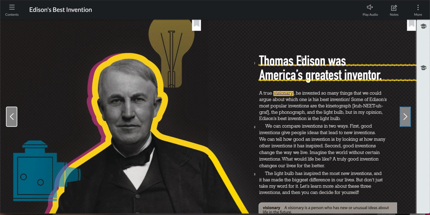So let's look at this first line. This first line is actually written in a different text than the rest, which tells me that this is the heading, right? Remember, when we look at text features, text that stands out to you is important because it helps us understand the author's main idea. It says, Thomas Edison was America's greatest inventor. So I want you to think about that line. What do you think is the author's opinion of Thomas Edison based on just that heading?